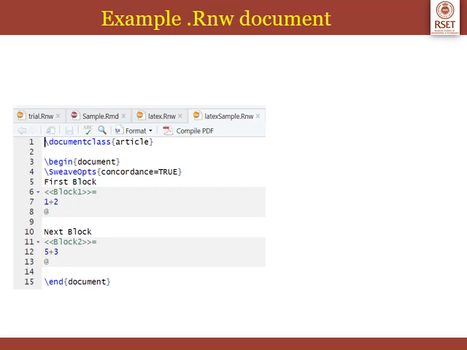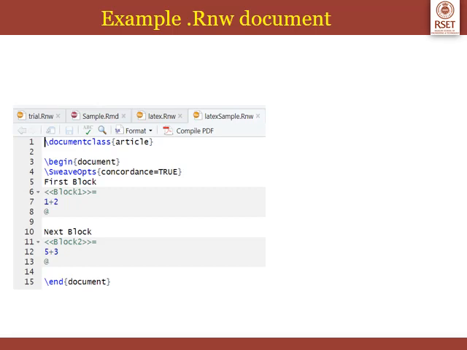So in .Rnw documents, if you want to create an R code chunk, you have to write 2 open angle brackets, 2 close angle brackets, and equal to. Within that you write the R code chunk name. Now you can end this R code chunk using the @ symbol. In line 8 I have written the @ symbol. This is how you open and close an R code chunk in a Sweave document. Within that you can write whatever code you want. Next, in line number 10, I have written the next block, that is some markdown text.